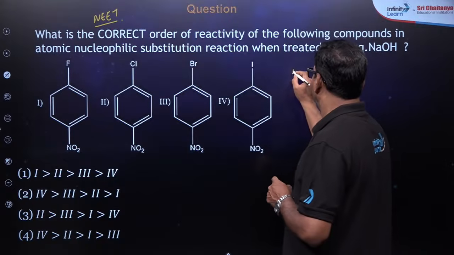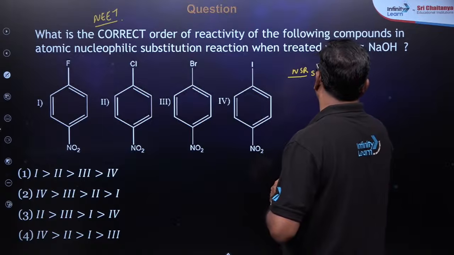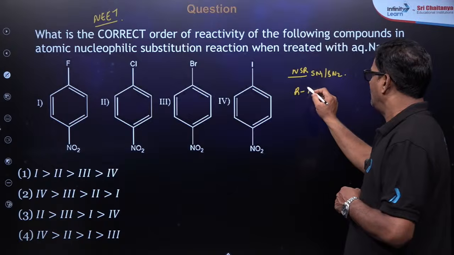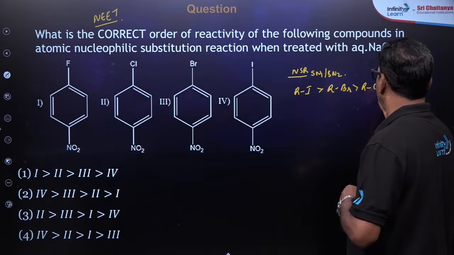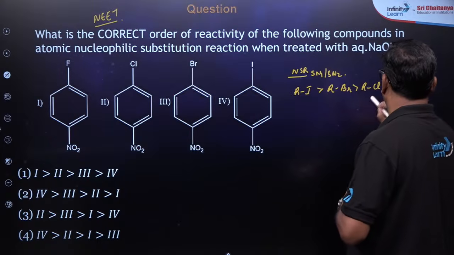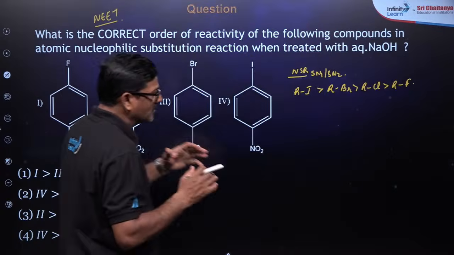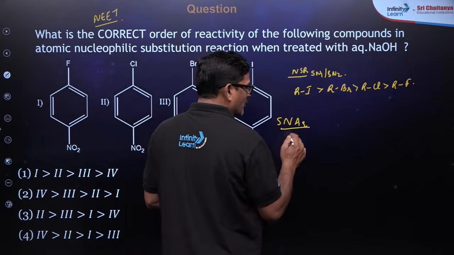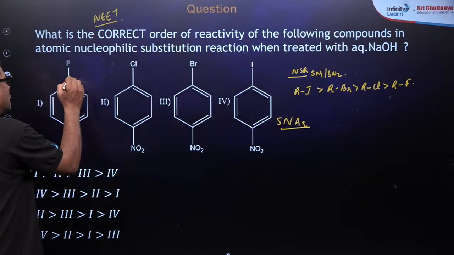When you talk about a nucleophilic substitution reaction by alkyl halides, you can use either SN1 or SN2. You are going to have alkyl iodide more reactive than alkyl bromide, more reactive than alkyl chloride, more reactive than alkyl fluoride. But these are all haloarenes. So when it goes to the haloarenes, SNAr reactions, the withdrawing group plays a crucial role because of this electron withdrawing nature.